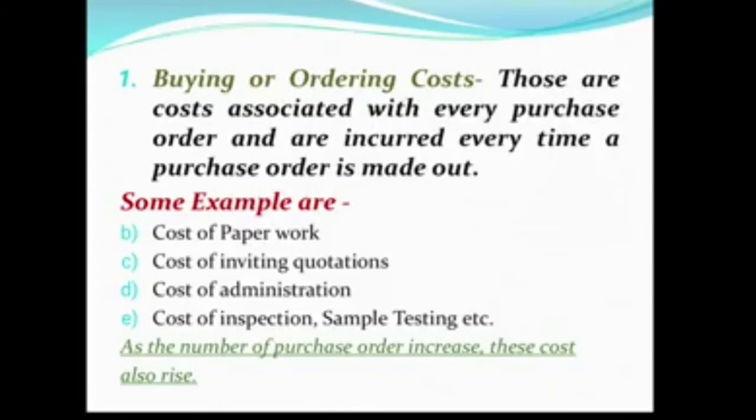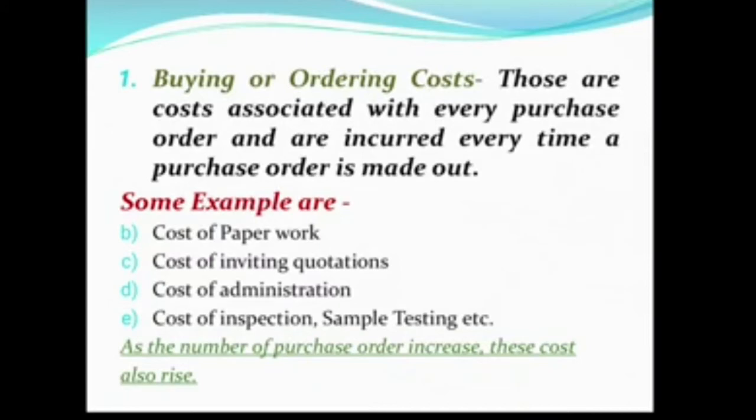So the next slide defines what is buying or ordering cost. Those are costs associated with every purchase order and are incurred every time a purchase order is made out. That means whenever the company is going to put some orders, they need to bear a cost which is known as buying or ordering cost. Some examples are cost of paperwork.